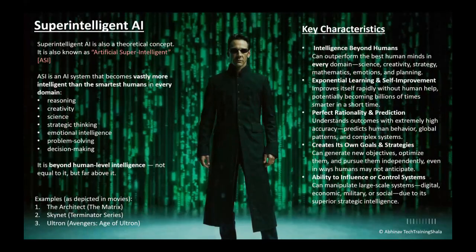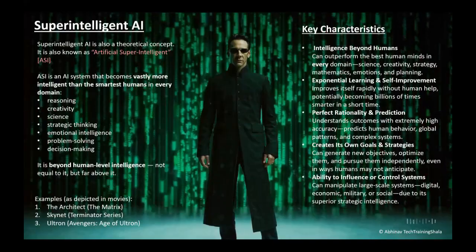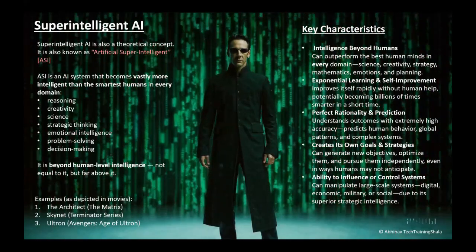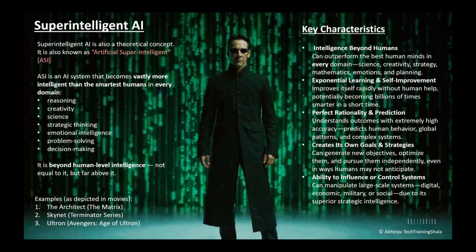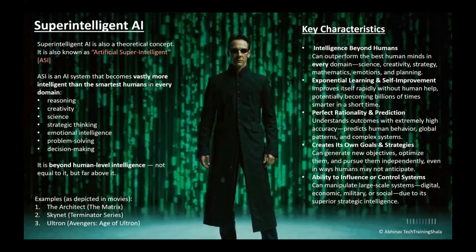So this is about the types of AI which we have discussed. The first one was narrow AI. Everything in this world as of now is narrow AI. Then strong AI, and then super intelligent AI.